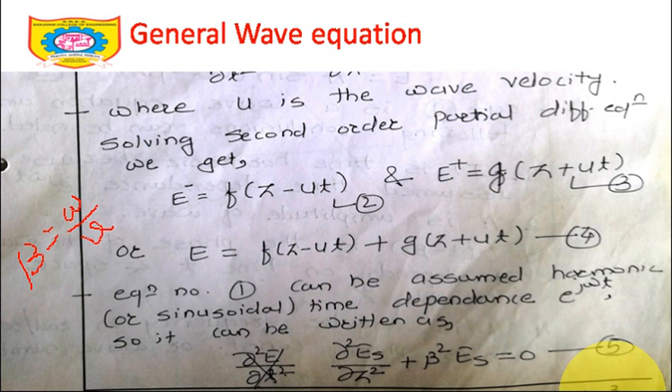So we'll continue with this equation from this point onward in the next lecture. Try to once again sort it out, solve that partial differential equation, and try to get equation number 4. Once you get that, we'll write equation number 1 in the time harmonic form by dividing those equations by certain values. So we'll continue in the next lecture onward.